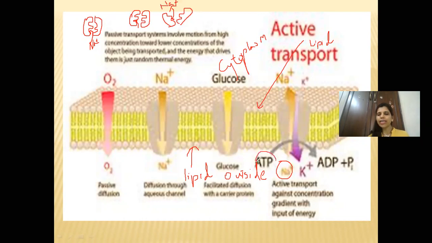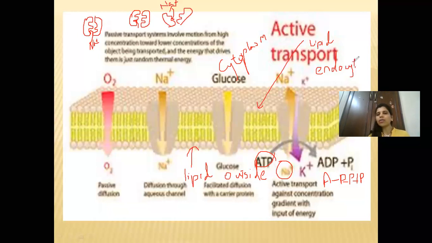So here you can see the ATP. When you see ATP, it's like this: A, adenosine, and this P is attached over here. So it's like a chain. This particular chain is broken and this phosphate is removed, so energy is given out and it forms ADP. So this is going inside the cell. When it is going inside, it is known as endocytosis. This particular word is not there in your textbook, but you have to understand this is known as endocytosis.